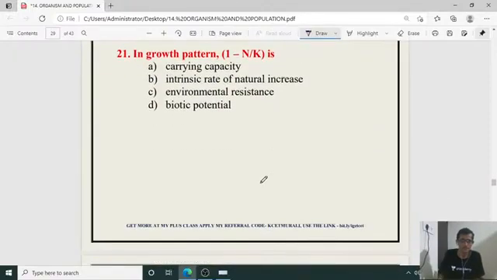In growth pattern, 1 minus N by K is what? If you take logistic growth curve and exponential growth curve pattern study, here it comes what? 1 minus N by K is the environmental resistance property. Environmental resistance.